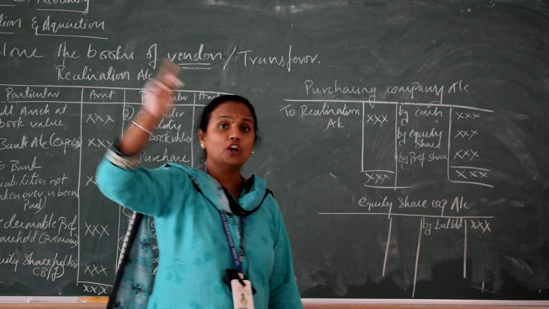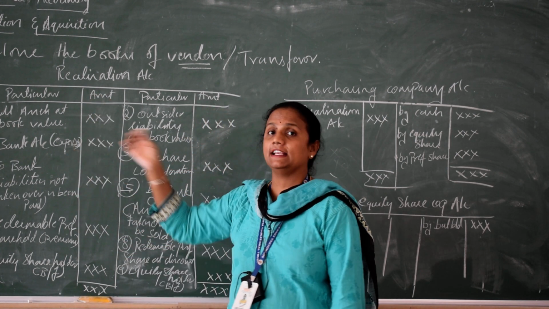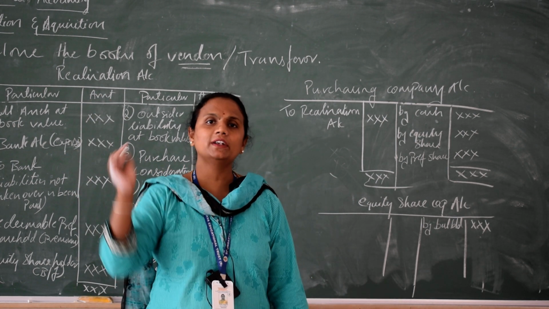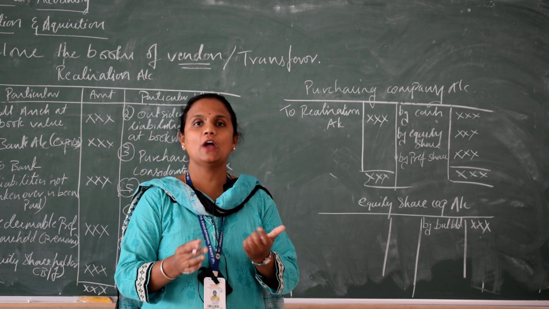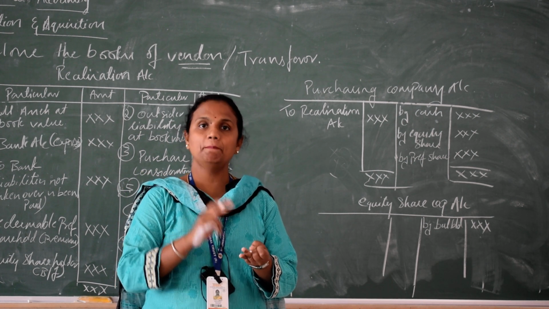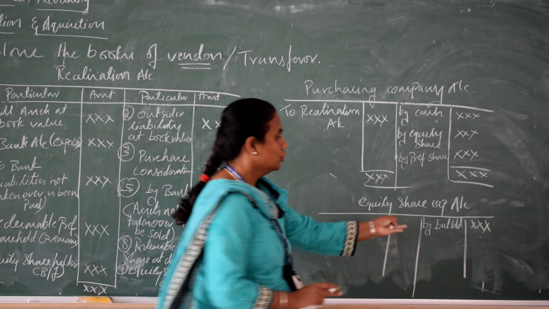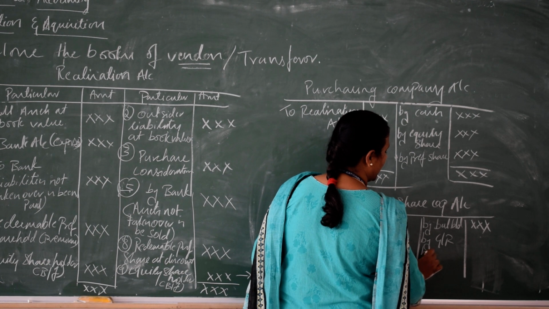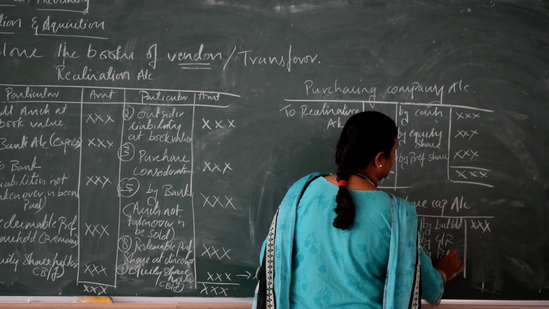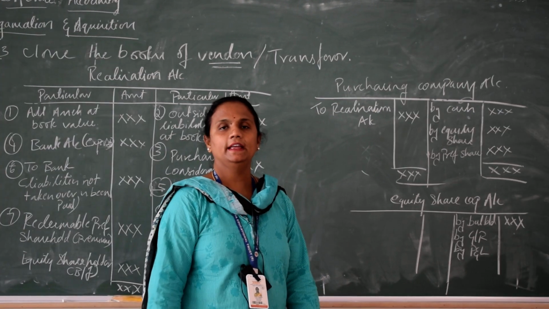What is there in your balance sheet that we have not taken in realization? If on the liability side you have general reserve, profit and loss, those things also will come here. By general reserve, by P&L, those things come here.